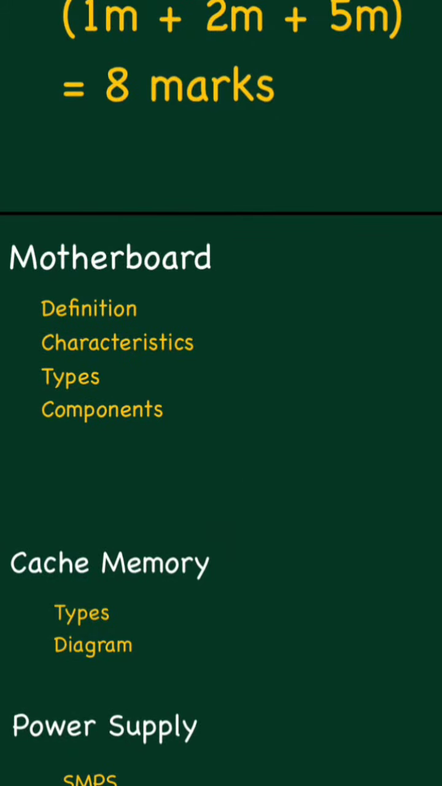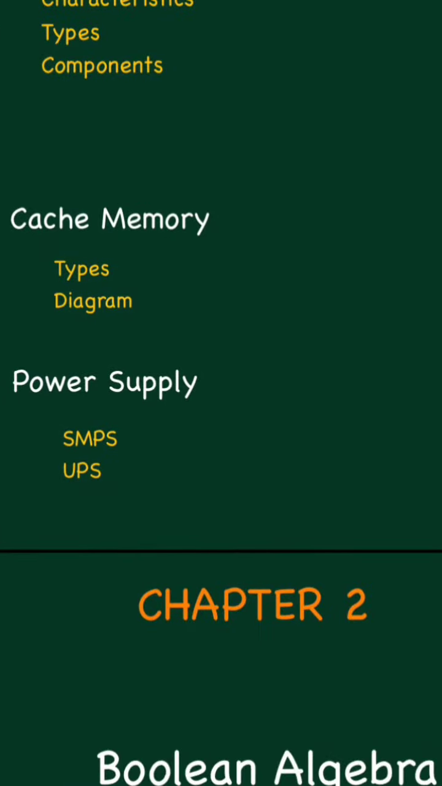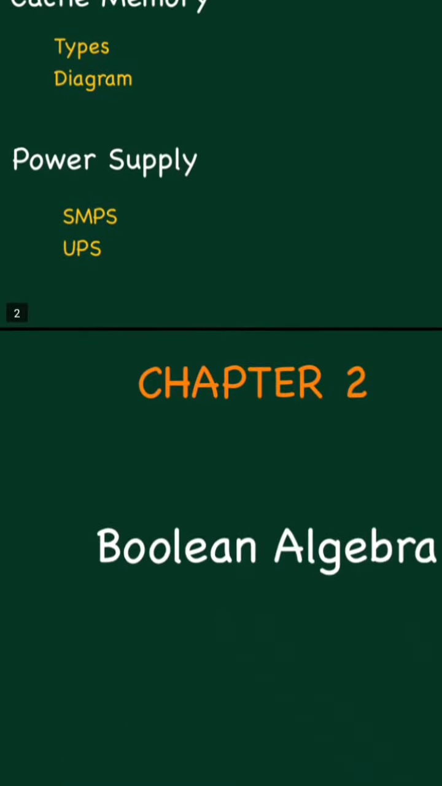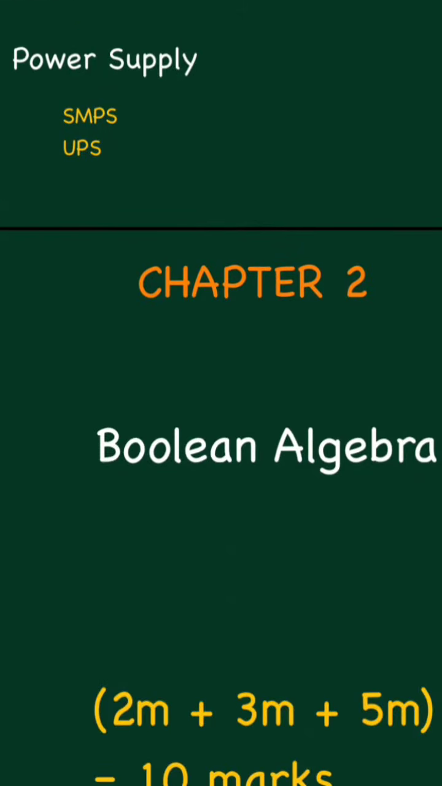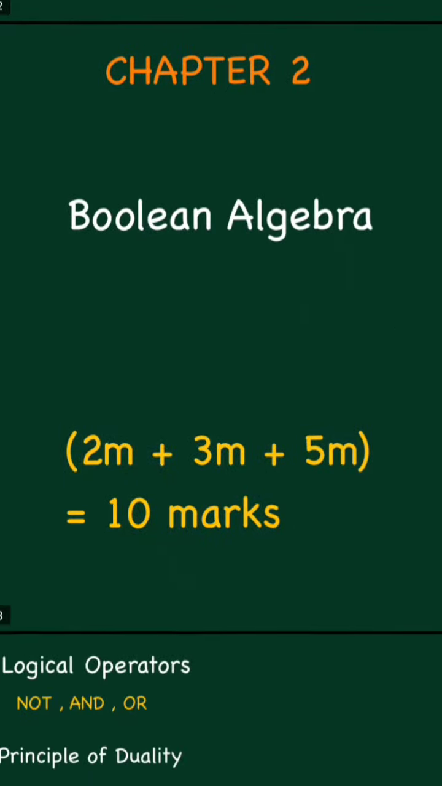So totally 8 marks: 1 mark 1 question, 2 marks 1 question, and 5 marks 1 question. Motherboard, its definition, characteristics, types and components. In cache memory, its types and diagram. And in power supply, SMPS and UPS. So this is regarding chapter 1.